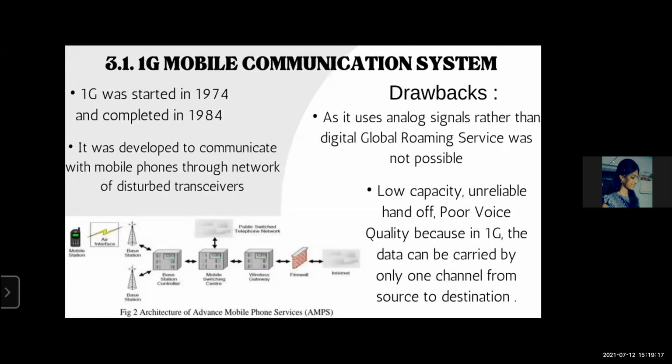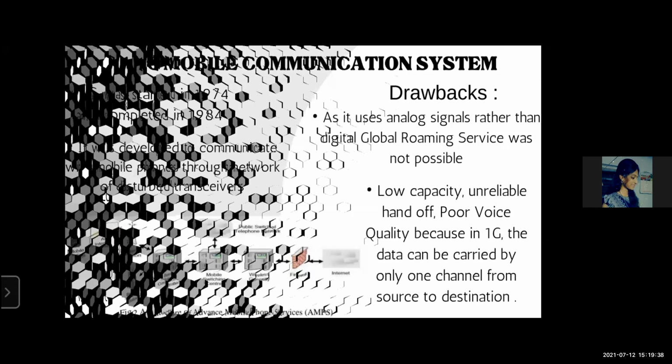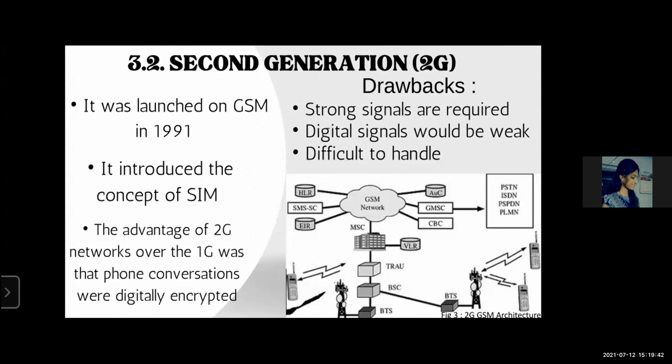This 1G has some drawbacks, as it uses analog signals rather than digital. Global roaming service was not possible. Low capacity, unreliable handoff, and poor voice quality, because in 1G the data can be carried by only one channel from the source to destination. This means that the two callers are not able to hear each other simultaneously.